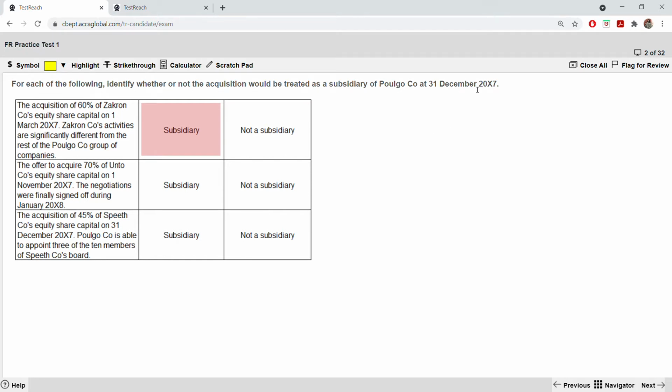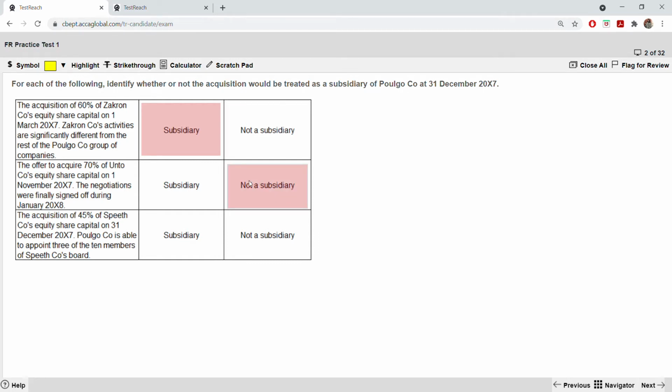It falls in the year ended 31st December 2007. But this one they are offering, but they still didn't acquire, because the negotiations were finally signed off in January 2008. So it is after 31st December 2007, so it is not a subsidiary. It should fall in that year.